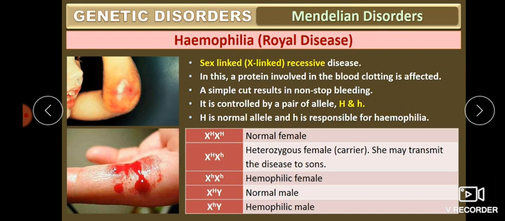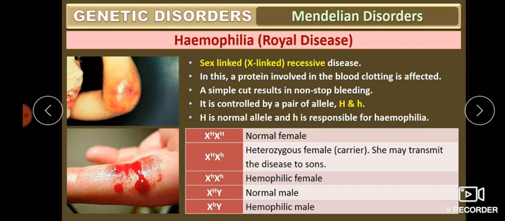So obviously the daughter becomes a carrier and will not be affected. Then the hemophilic female: both X chromosomes are small h, that is, hemophilia affected, so she becomes a hemophilic female. Then come to the male.